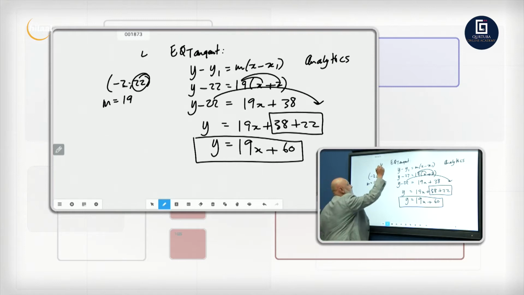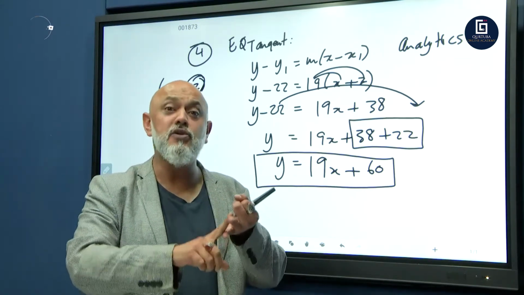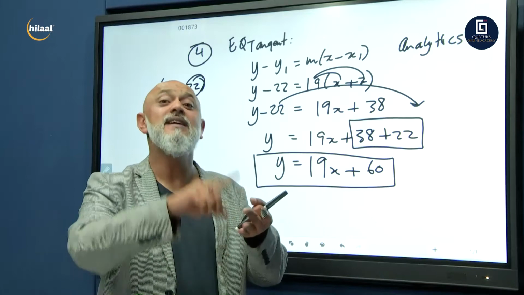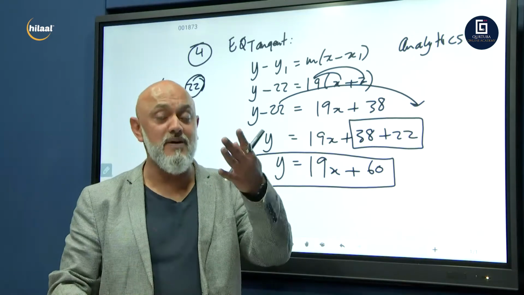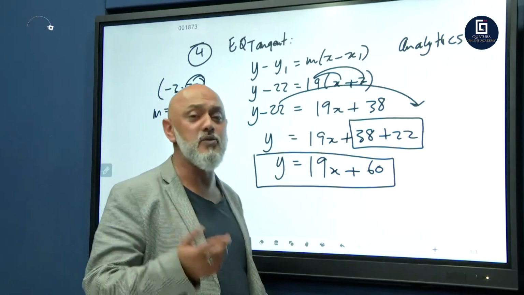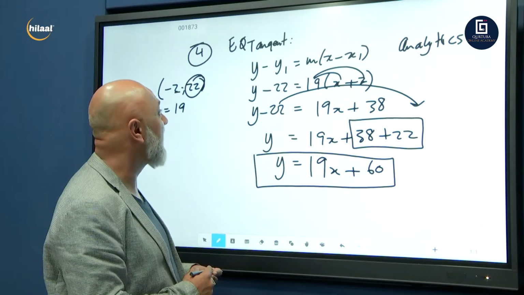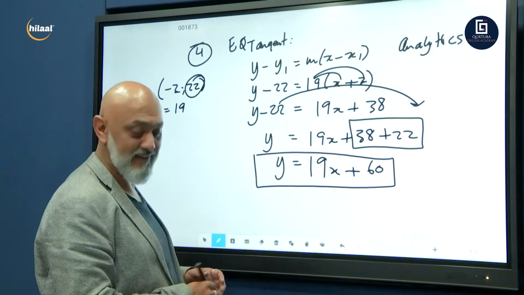This was step number 4. So how many parts? 4 parts. What was the first step? Get x and y. Step number 2, derivative. Step number 3, substitute x into your derivative to get the m value. Step number 4, y is equal to mx plus c, or y minus y1 equals m into x minus x1. Whew! There we go.